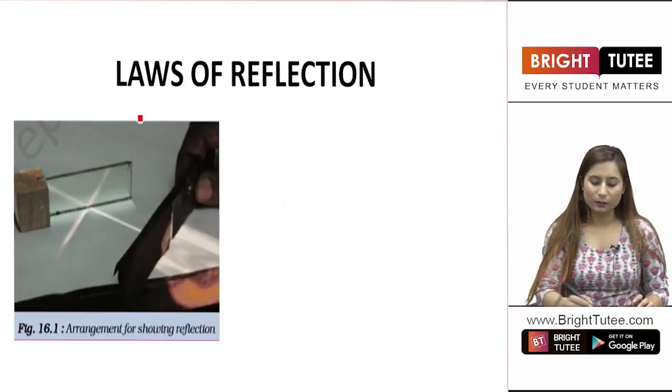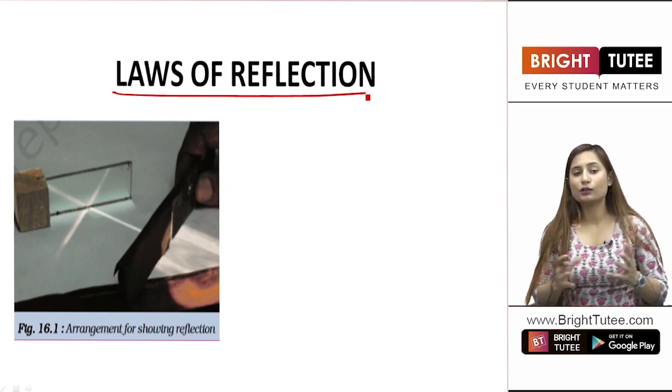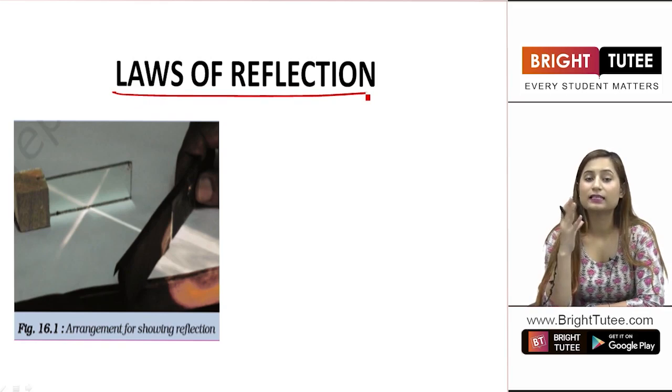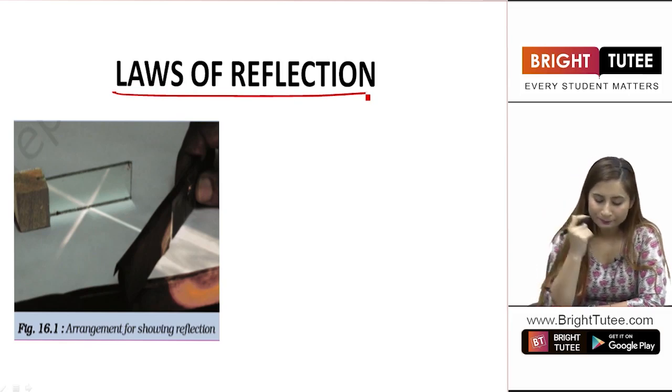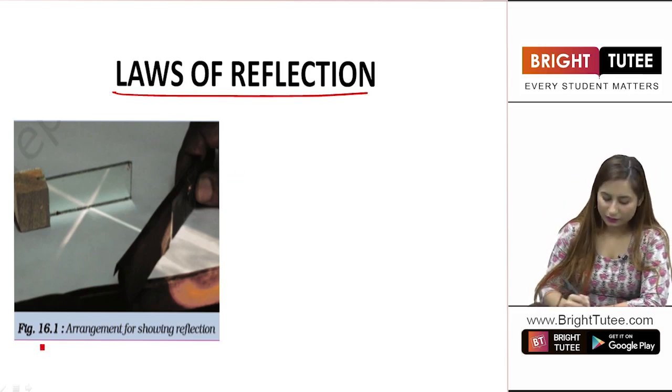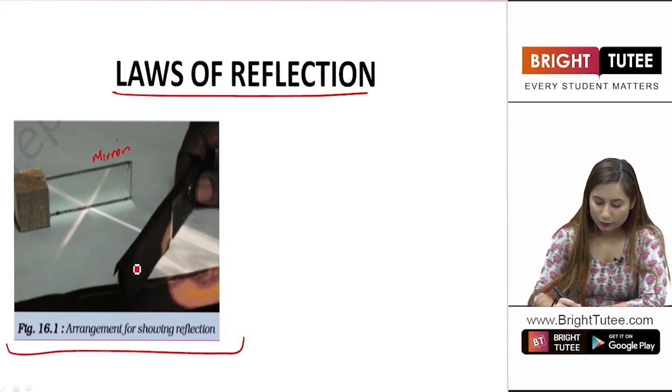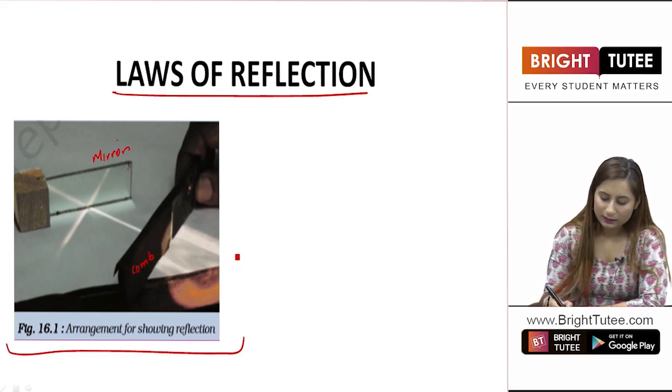This is the second topic of your chapter, that is laws of reflection. Now students, in order to understand how we are able to see these things, there are some laws that you firstly have to understand in order to get a better image in your mind. Now students, there is a picture in front of you. In this picture, there is a mirror, right? This is a comb and there is some light source through which light is coming towards the comb.